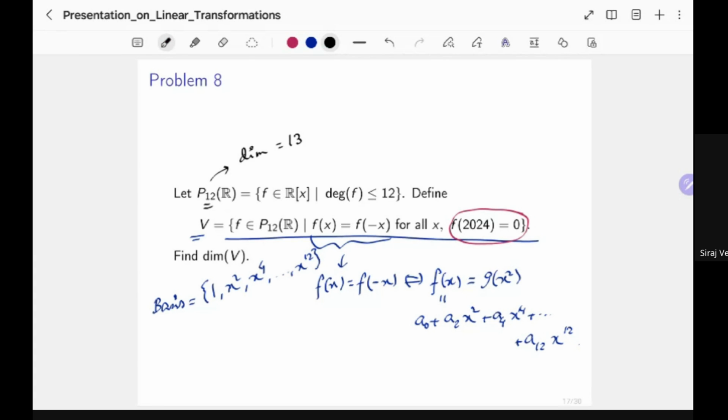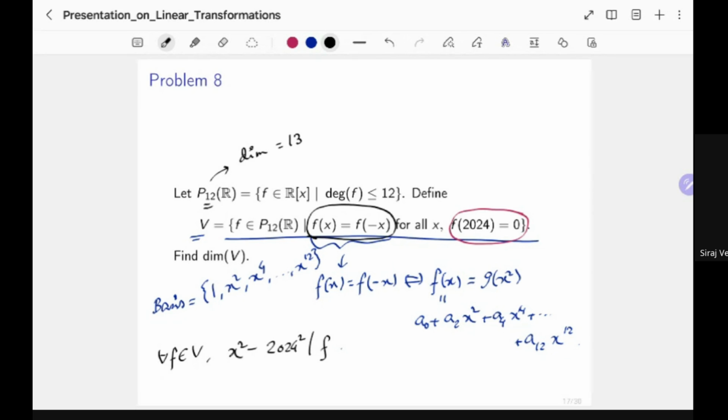What exactly is this saying? It's just saying that 2024 is the root of every polynomial in V. If 2024 is the root, then because of the condition that you have, minus 2024 is also a root. So in other words, for all f in V, x squared minus 2024 squared, whatever that is, must divide f.